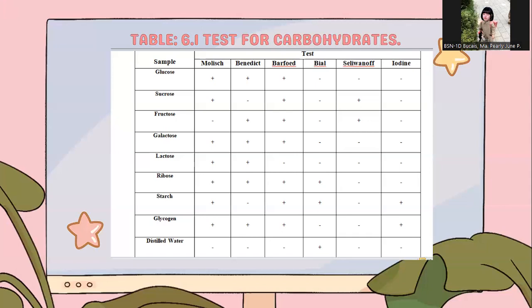Next is the Bial's test. For the result of the Bial's test, the color is violet, and it is negative because the right color is blue-green. For the Seliwanov's test, the color of the result is cherry red or bright red, and it is positive because it reacts to the Seliwanov's reagent. And lastly, for the iodine test, the color of the result is red-brown, and it is negative because the color red-brown is equal to glycogen.